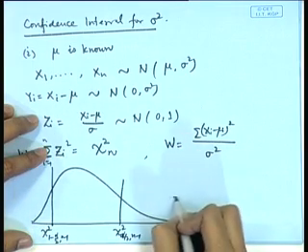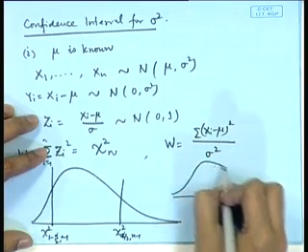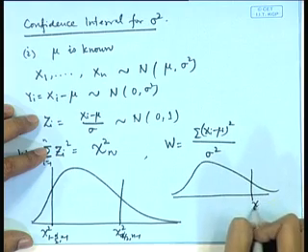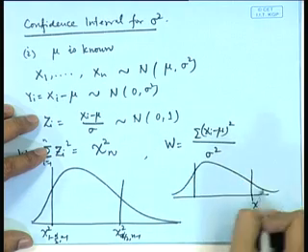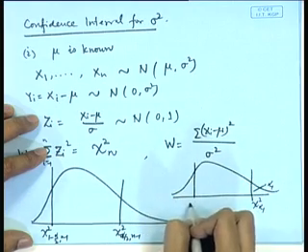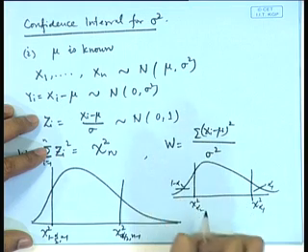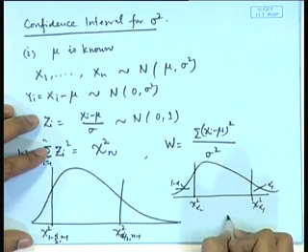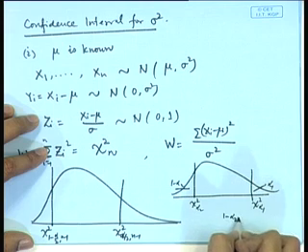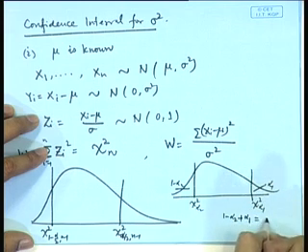In general, in chi square distribution, because it is not a symmetric distribution, one may consider chi square alpha 1, that means this probability is alpha 1, and chi square alpha 2, that means this probability is 1 minus alpha 2, such that 1 minus alpha 2 plus alpha 1 is equal to alpha.